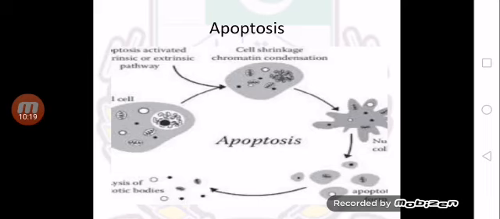You can see all the stages or sequence of this process of apoptosis. At the first stage, you can see shrinkage of cytoplasm and disintegration of the nucleus, and then bleb production, and then apoptotic bodies are being formed.